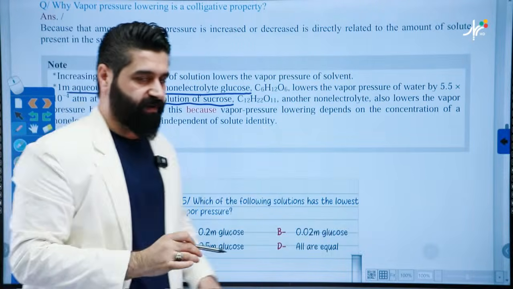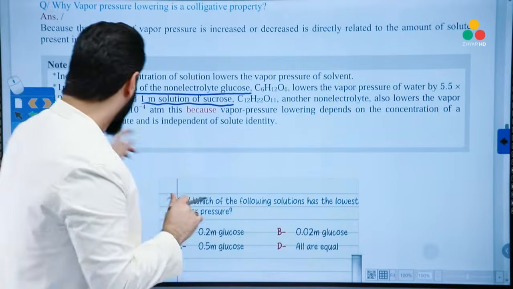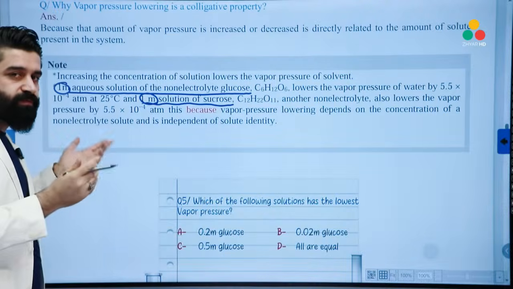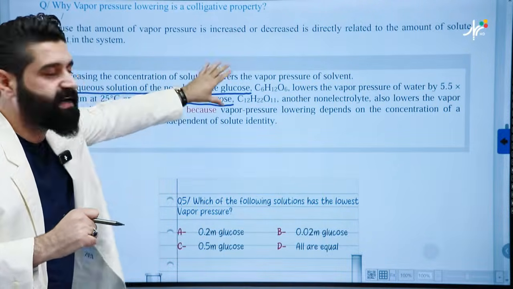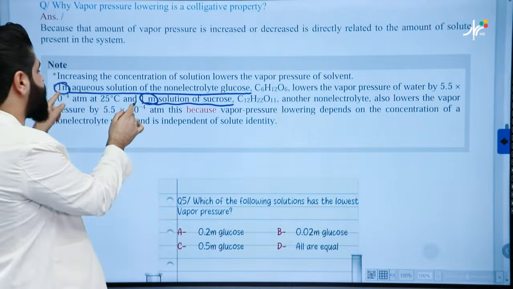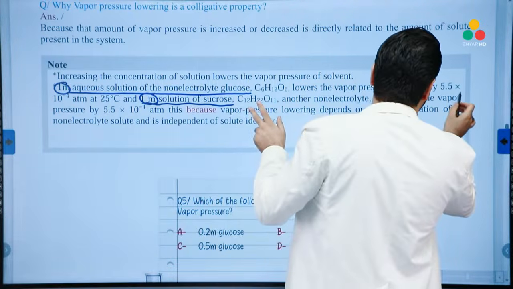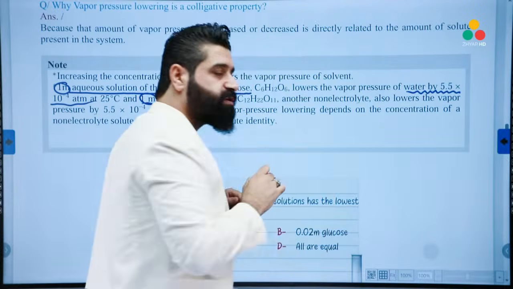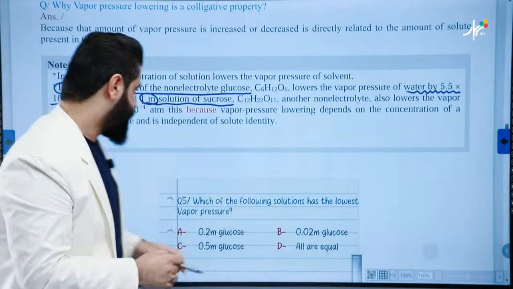Are they the same or different? They're different. Glucose in one and sucrose in the other. But their concentrations are the same. So which one is important for us, the concentration or the type? The concentration. The type, the identity, is not important. So they have the same effect. Because they have the same concentration, they must show the same effect. Both decrease the vapor pressure of water by this number in the unit of atm at 25 degrees Celsius. Easy? Very good.